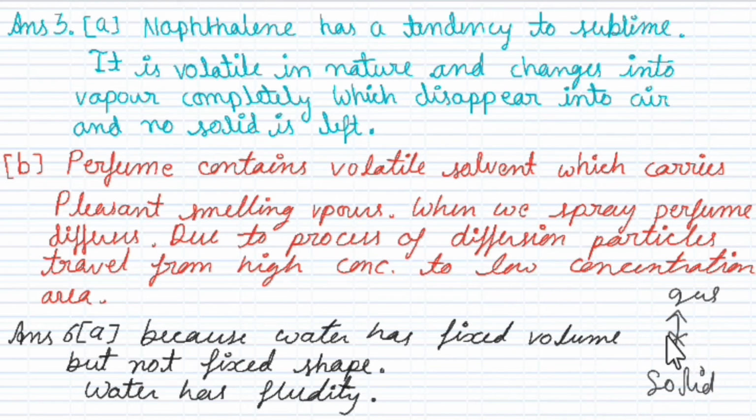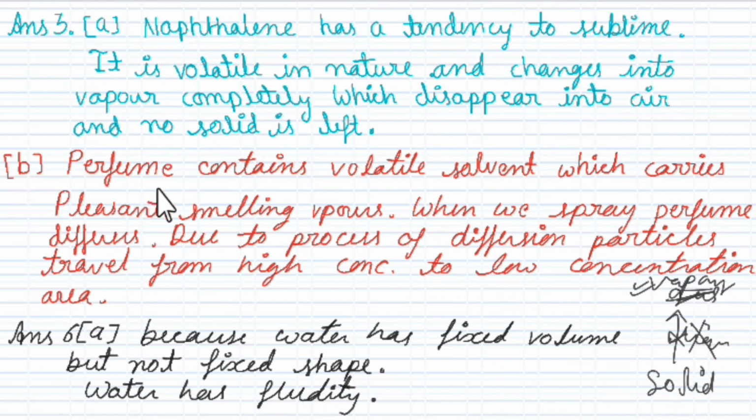Intermediate liquid में change नहीं होगा, directly gas में change होगा. So naphthalene sublimes. It is volatile in nature and changes into vapor completely, which disappears into air and no solid is left. So solid to vapor, sorry, again I used gas, this is vapor of naphthalene. Again the question is the same as I asked earlier: what is the difference between vapor and gas? You will write in the comment section.